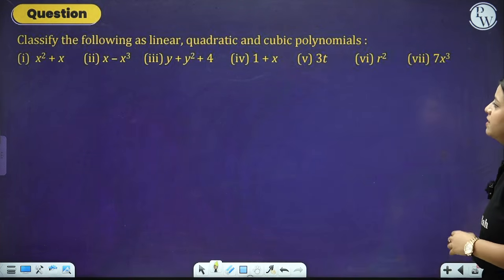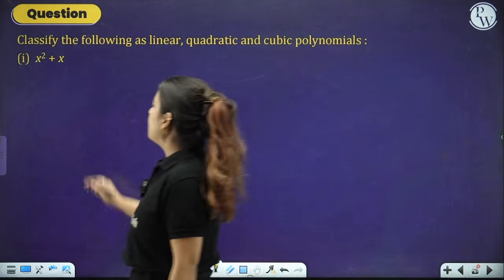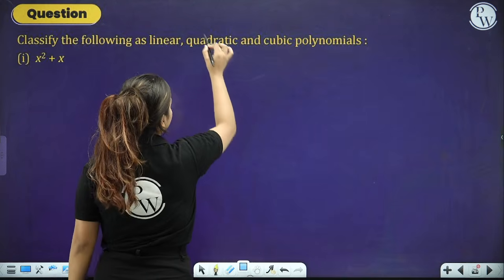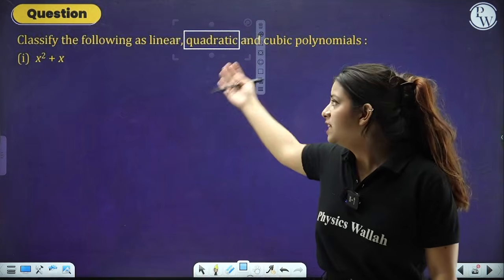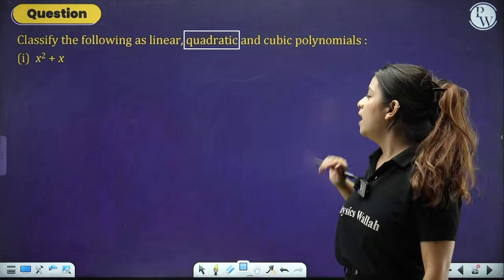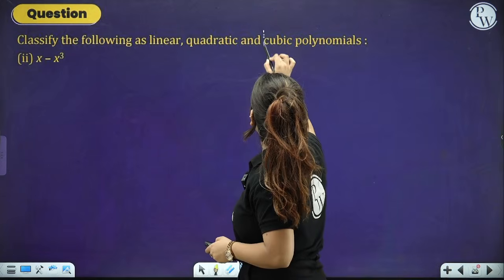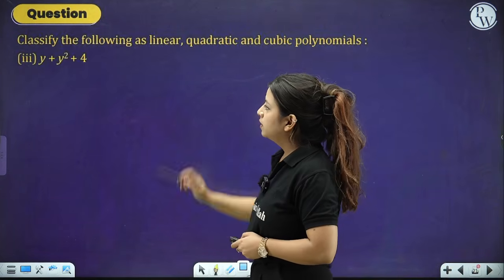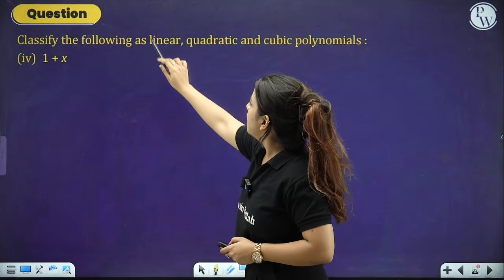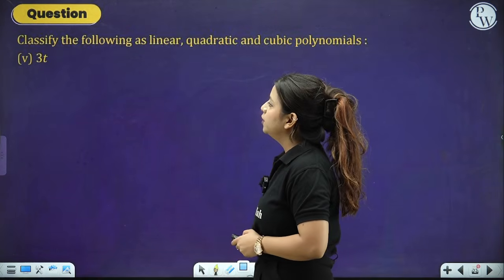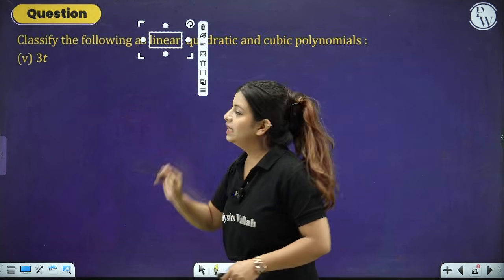The next thing that we have is classify the following as linear, quadratic and cubic. The very first thing is the power is 2, so this will be considered as quadratic. The highest power is 2, the degree of this polynomial is 2, so it will be a quadratic polynomial. Over here, the highest power is 3. That will make it a cubic polynomial. The highest power is 2, again a quadratic polynomial. The highest power is 1, this will be a linear polynomial. And the highest power in this is also 1, so this will also be a linear polynomial.